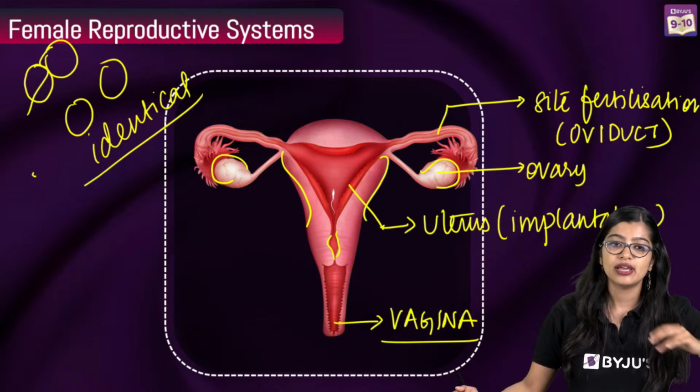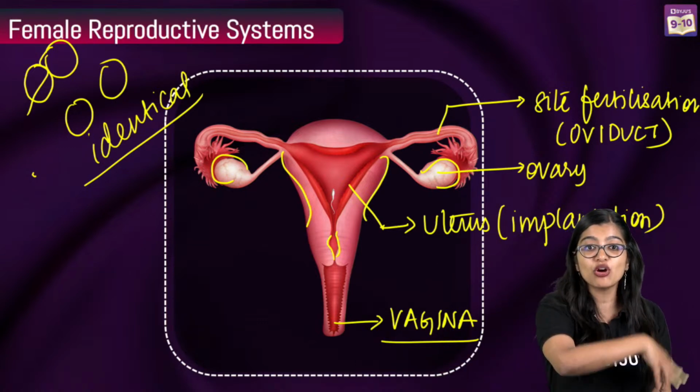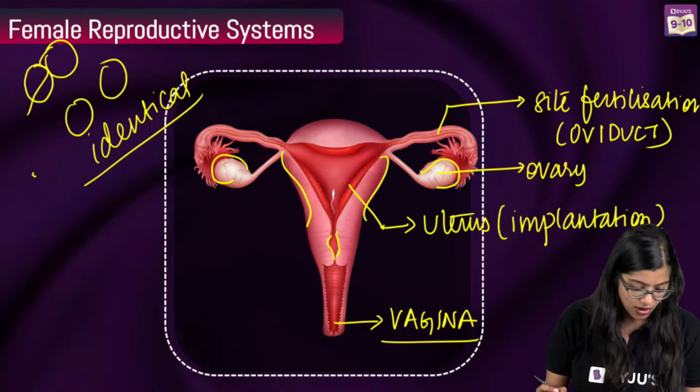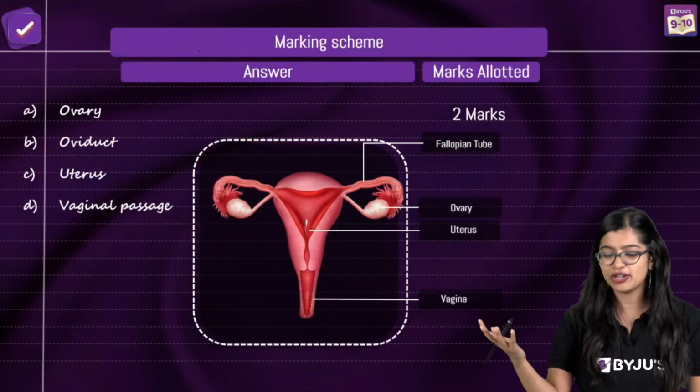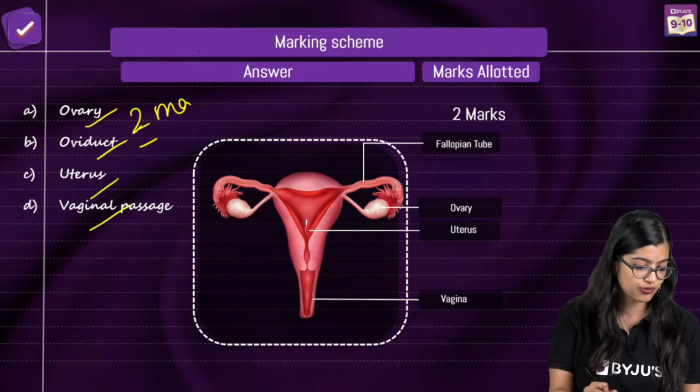Yes, very good. Embryo will not give zygote, understand that. Embryo will not give you zygote. Zygote will give you embryo. All right. So now all you need to do is to write down the answer, half mark each, and you will get 2 marks for this.